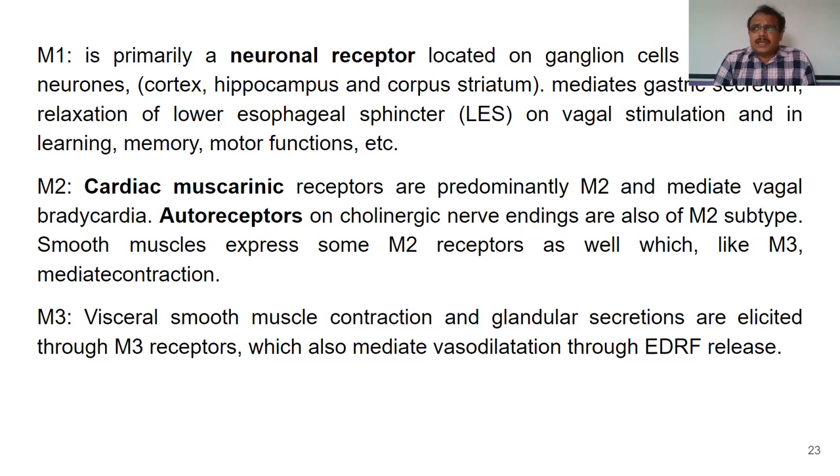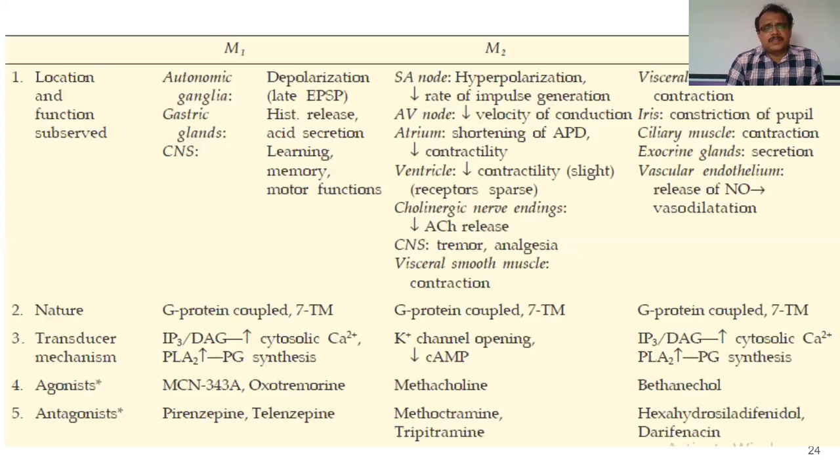Some M2 receptors are also present prejunctionally, as we have seen previously, whereas M3 receptors are present on the visceral smooth muscles and also in all the glands. They are also present on blood vessels in the vascular endothelium, and we will see how stimulation of these receptors mediates various actions.